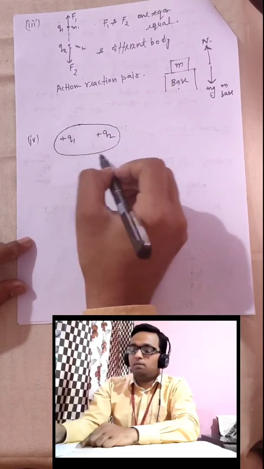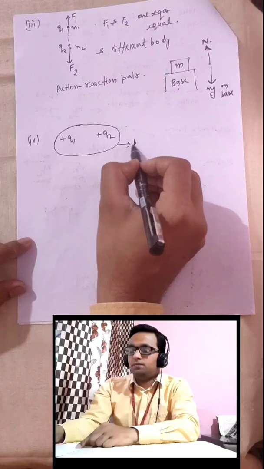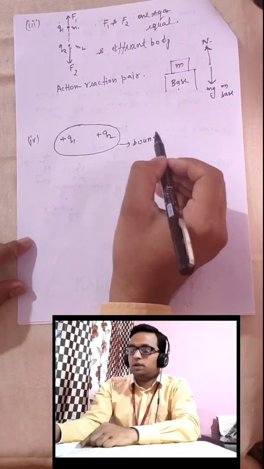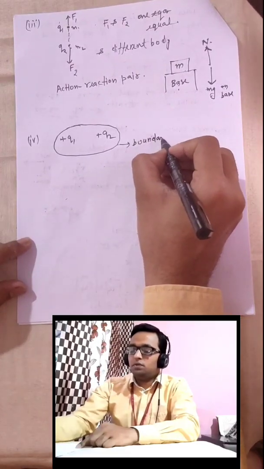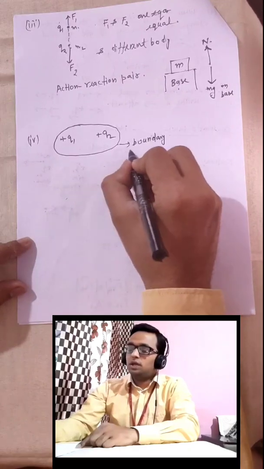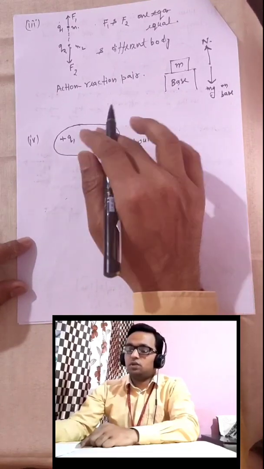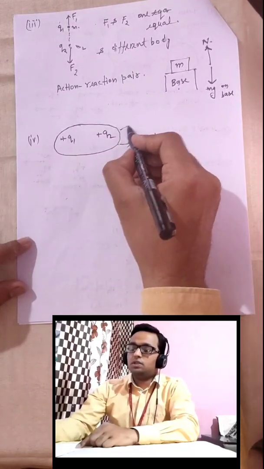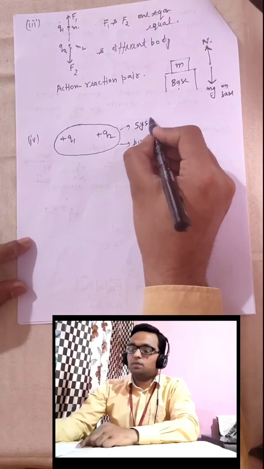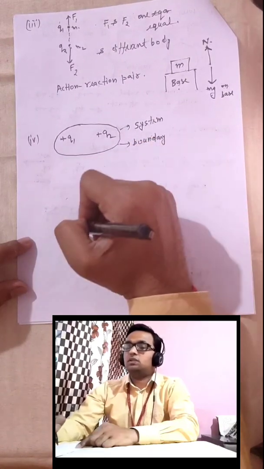Suppose I made a boundary here, which is hypothetical basically. So we call it a system, an imaginary system.